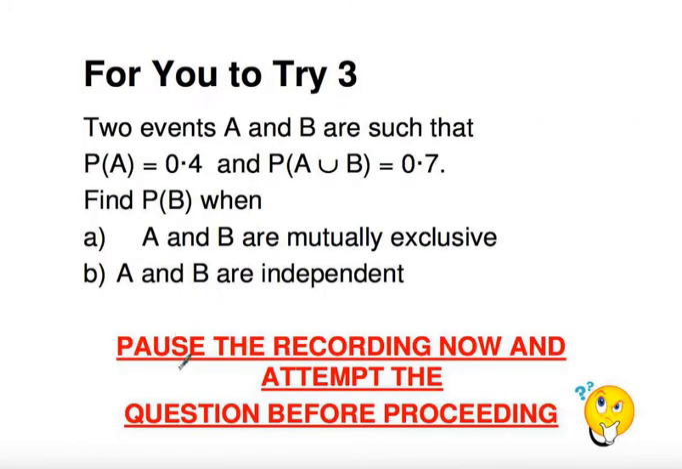Okay, another one for you to try. Two events A and B are such that the probability of A equals 0.4, the probability of A union B is 0.7. I want you to find probability of B, first of all, when they are mutually exclusive, and secondly, when they are independent. So pause the recording now and attempt the question before proceeding.